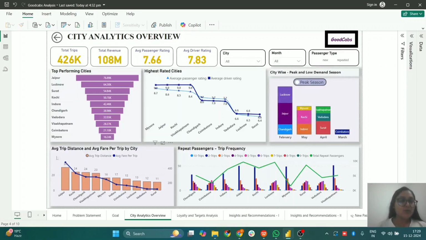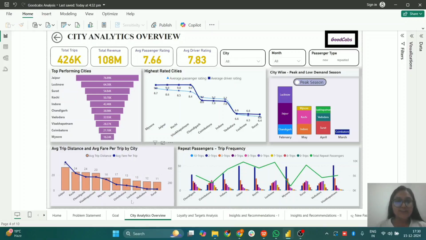Also, talking about the average trip distance, we can see that Jaipur, Kochi, Chandigarh and Visakhapatnam have the highest average trip distance and average fare per trip, which makes them the highest revenue driving cities as well.